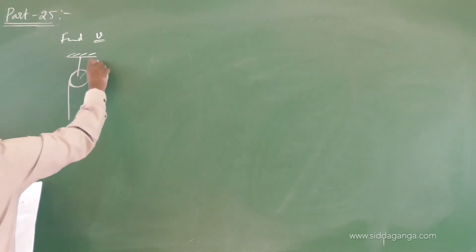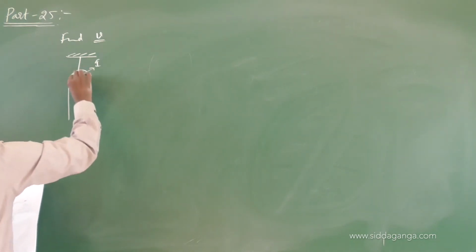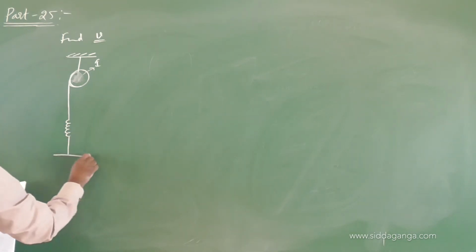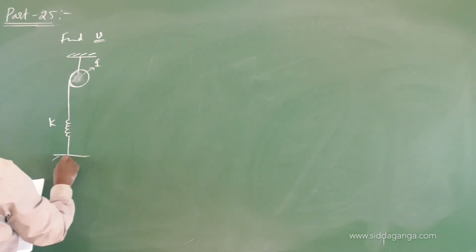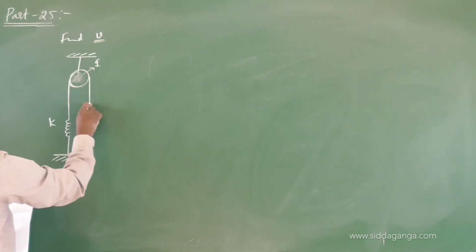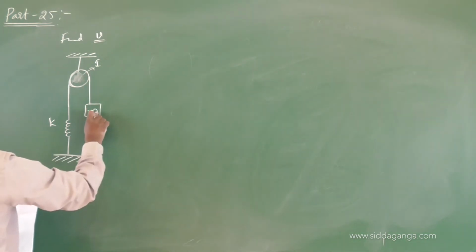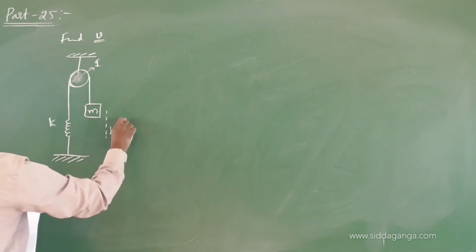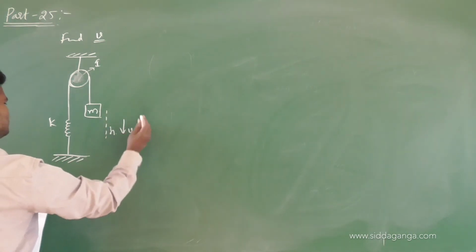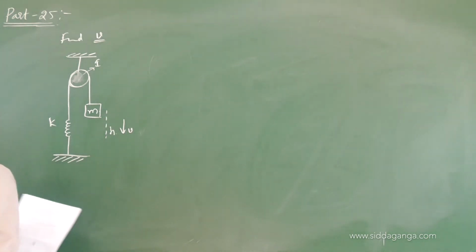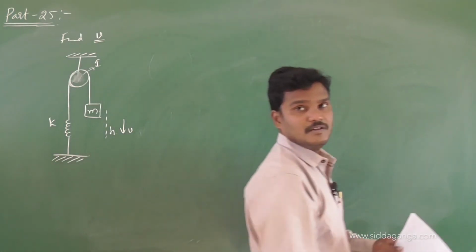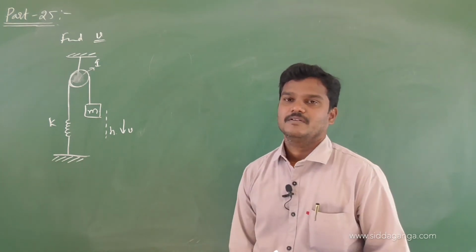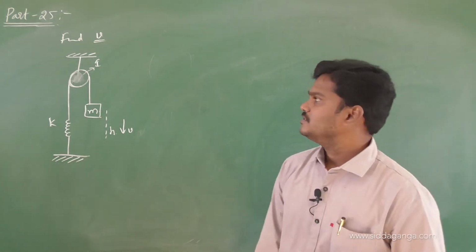Moment of inertia is given as I. K is the spring constant, block of mass is M. Yeah, they have given this diagram. So the block starts from rest.